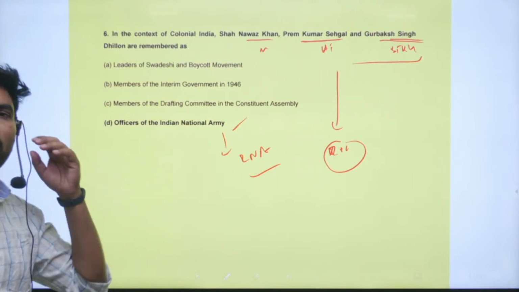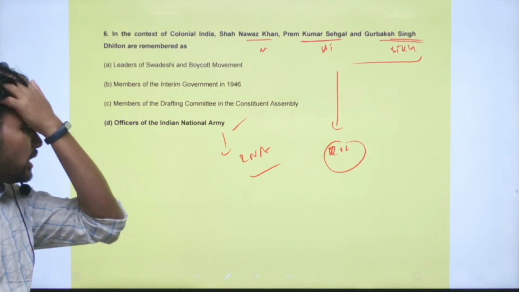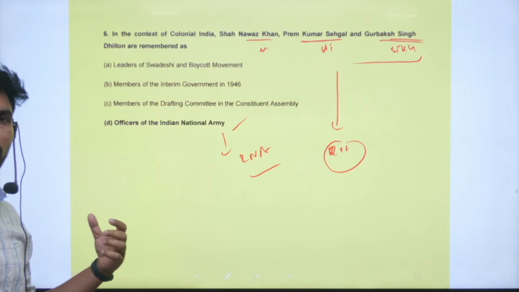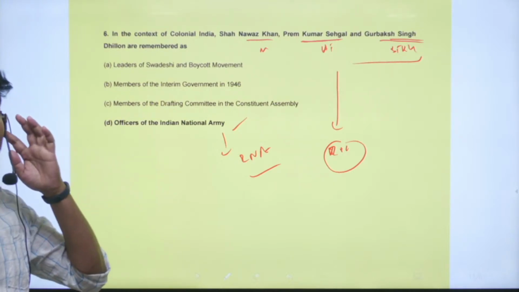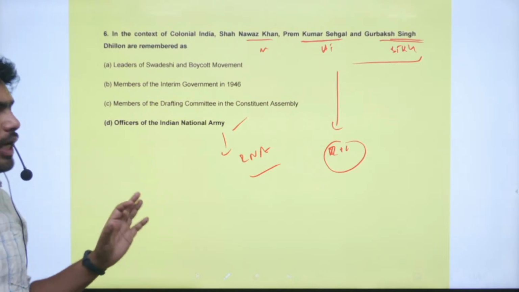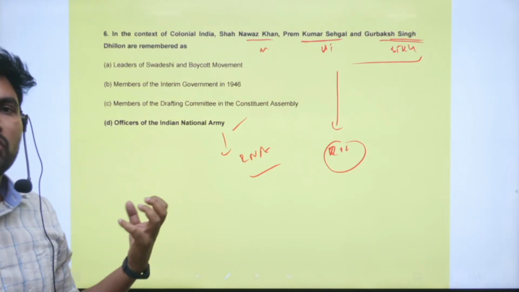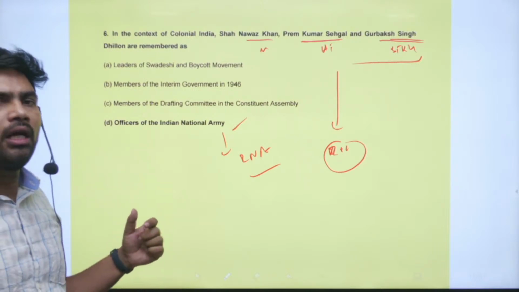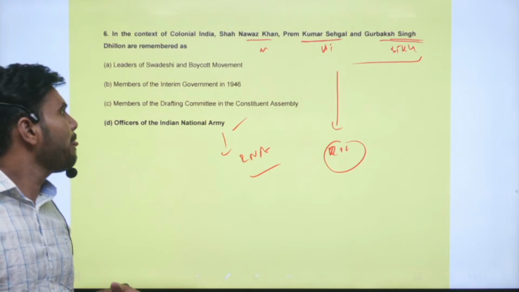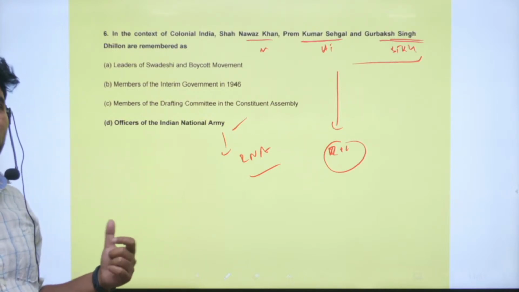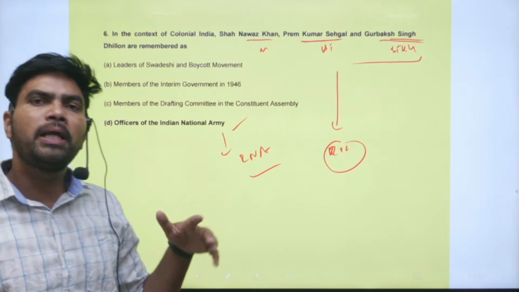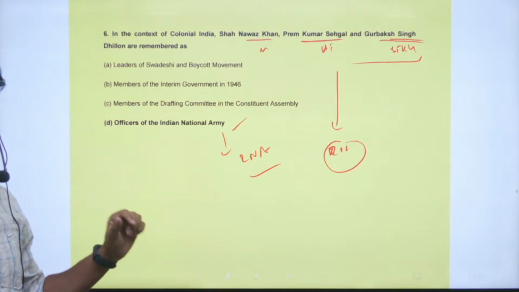You know very well that many of the Congress leaders once again took up their lawyer duty, took their black cloak, and argued and participated in the INA trials. The end result is that the British wanted to send a strong signal to Indians that no Indian should take arms against the British rule in India, but the opposite has happened. Public sentiment completely turned against the Britishers in India.